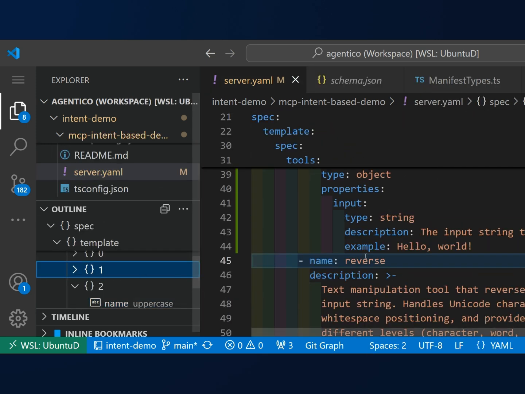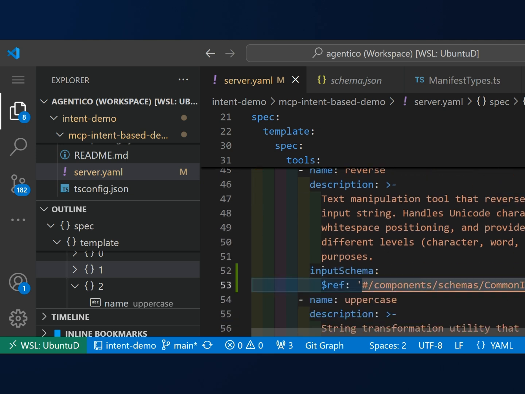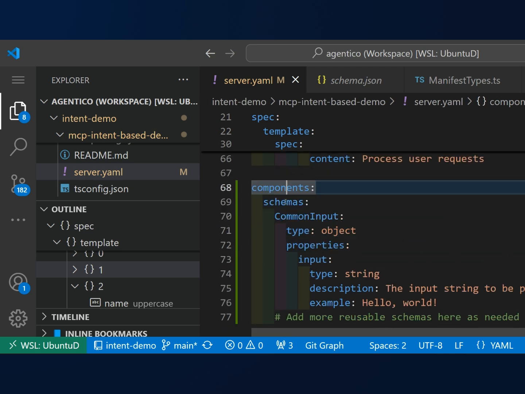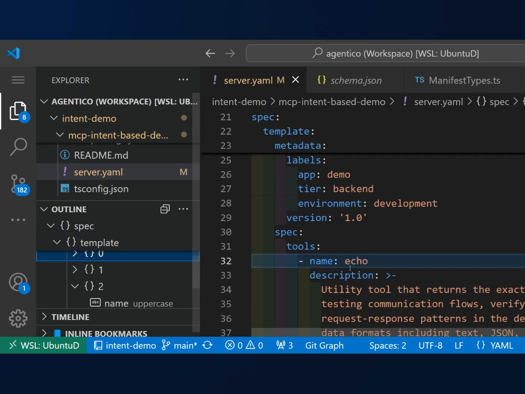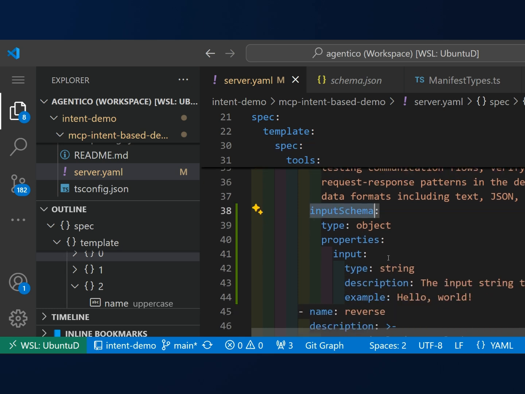Again, nothing fancy, just reversing the strings. In this case, the input schema is defined in the intent-based manifest in the components section, similar to OpenAPI specifications. This is the schema that is going to be used by the tool, and that can be reused by other tools. And the other one is echo. In this case, the whole input schema is defined in the same body of the tool.